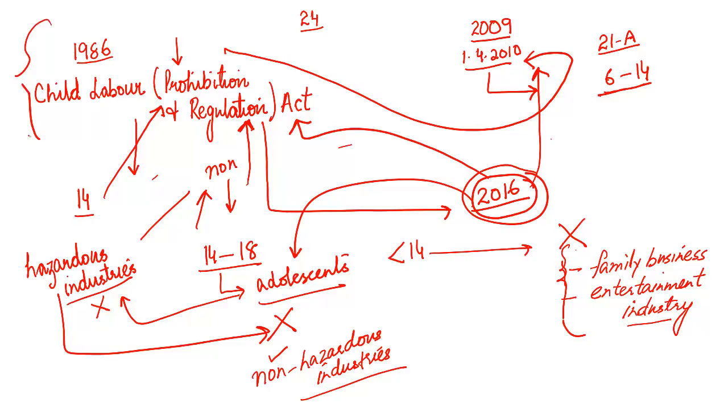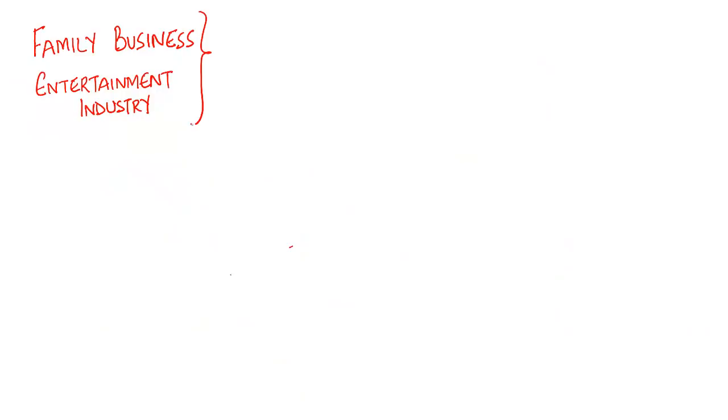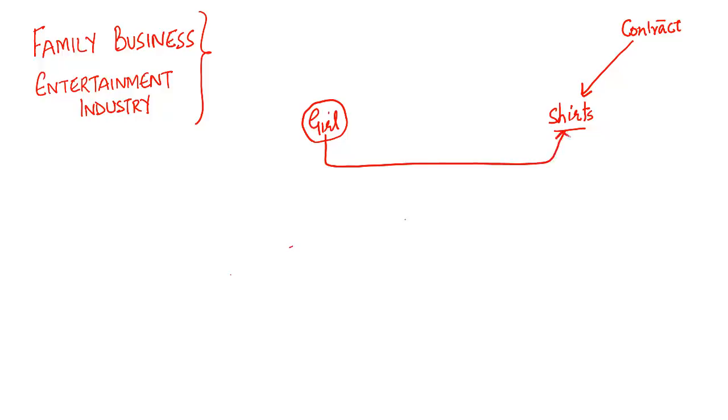But if we dig deeper, this 2016 amendment is not a law which disallows child labor, but in effect it is a law which allows child labor. How? Now see, what is the problem? For example, my family business is, I have a contract with a contractor and I have to manufacture shirts for this contractor. I have a girl child. She goes to school from morning till evening, and then when she is back from the school, I'm forcing this girl child to work in my family business and help me stitch these shirts so that I can abide by the contract of this contractor.